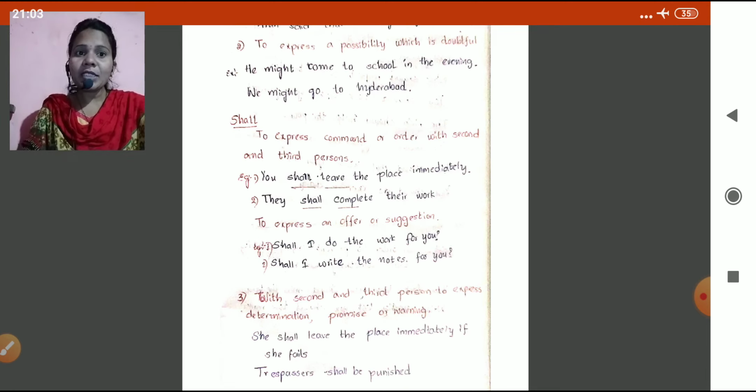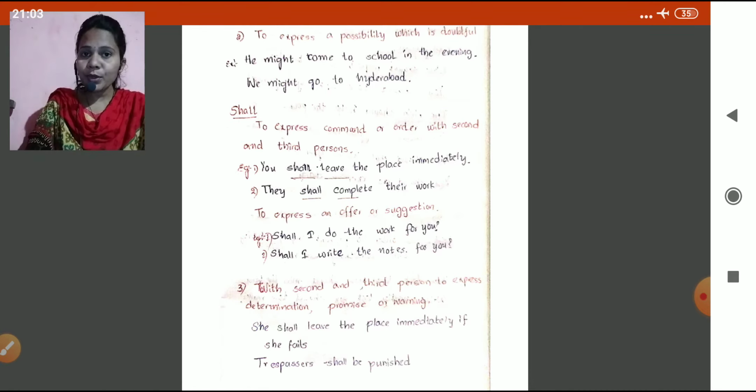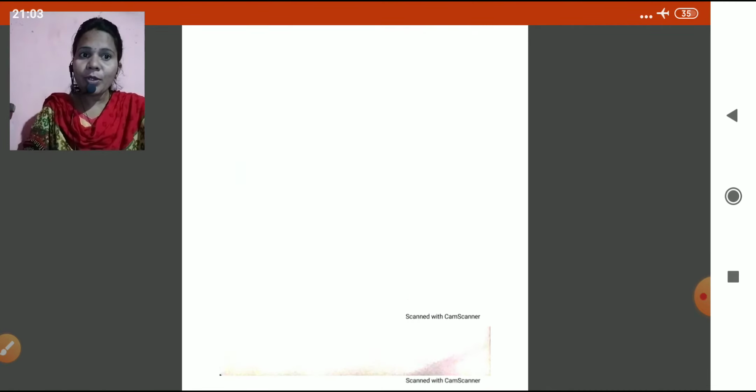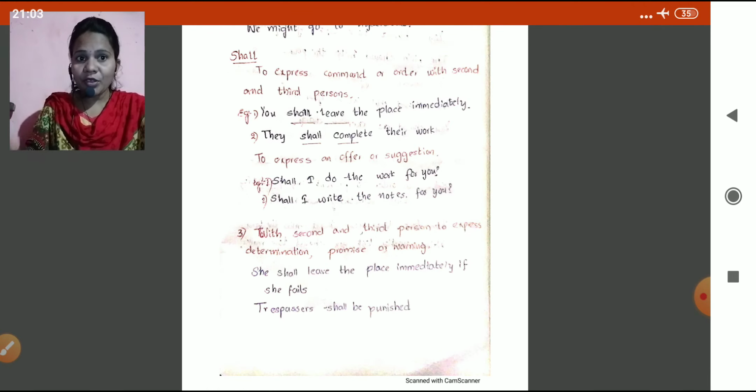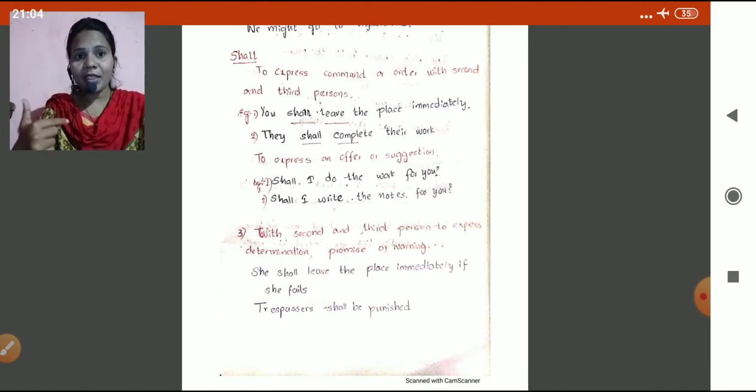To express an offer or suggestion: shall I go? Shall I do the work for you? We are offering. Shall I write the notes for you? With second and third person to express determination, promise or warning: she shall leave the place immediately if she fails. If she fails, definitely, like determination. And what about warning, children? Trespassers: outsiders shall be punished if they enter. It's like a one-sentence notice.